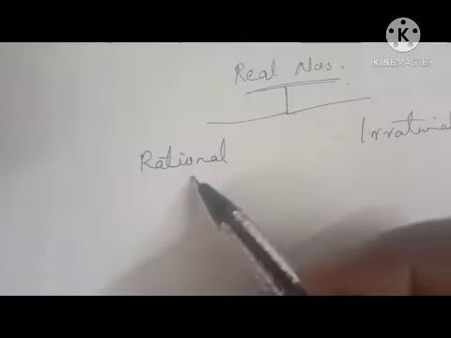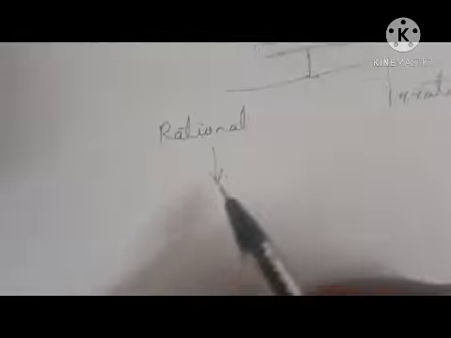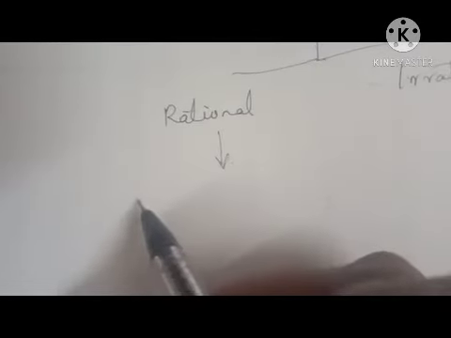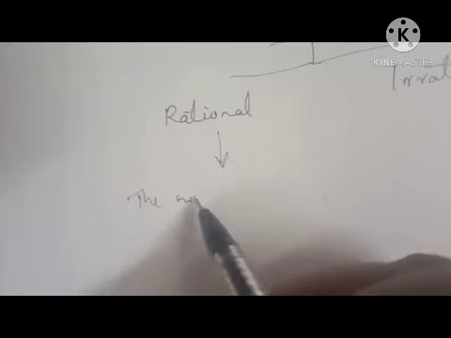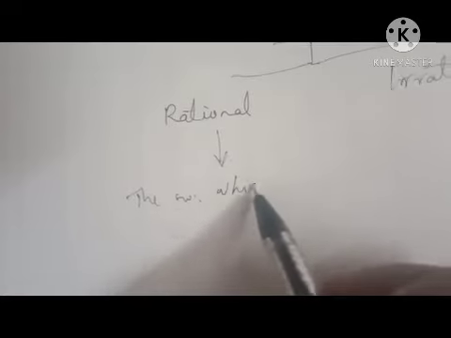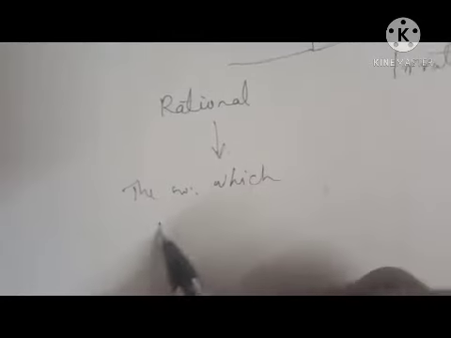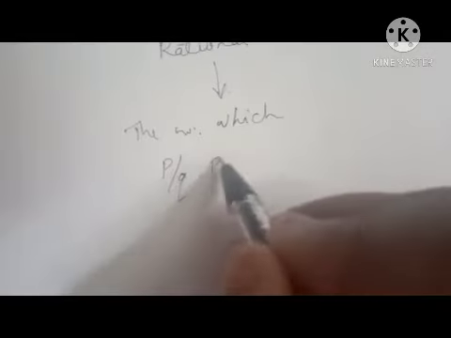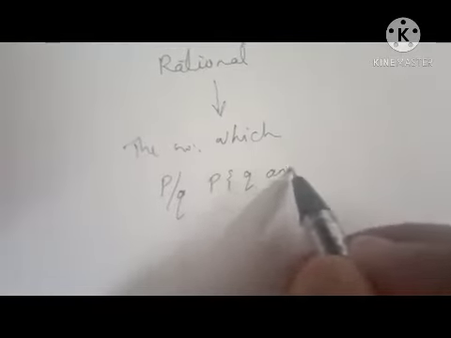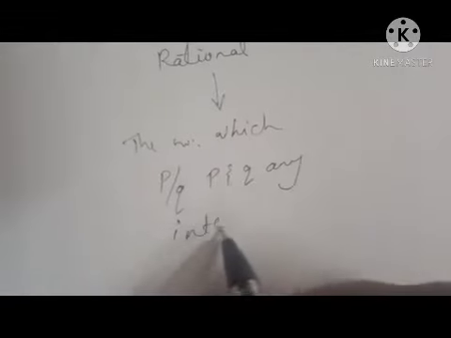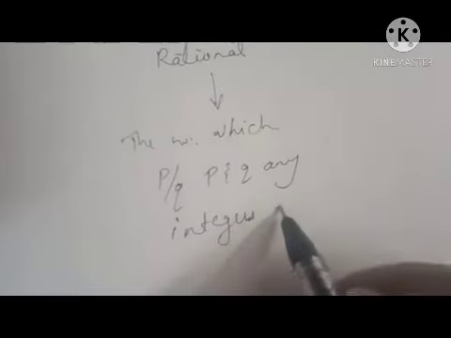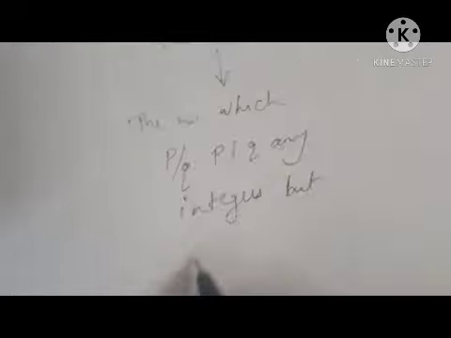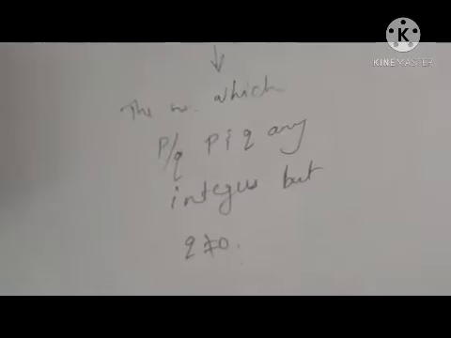Then what is meant by rational? A rational number means a number which we can express in the form p by q, where p and q are any integers but q not equal to 0.